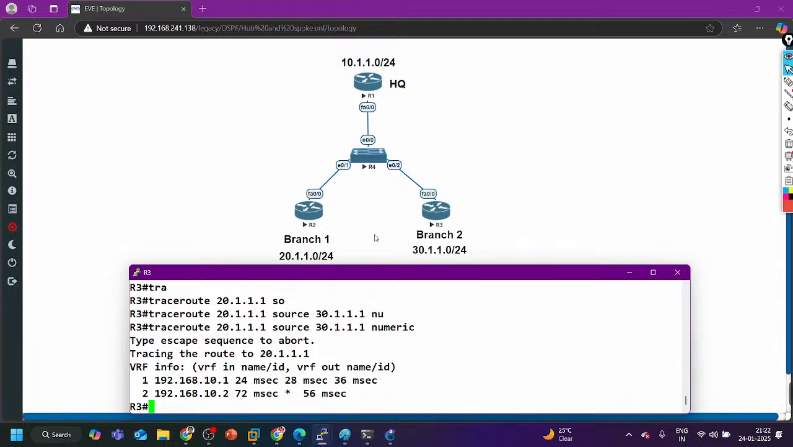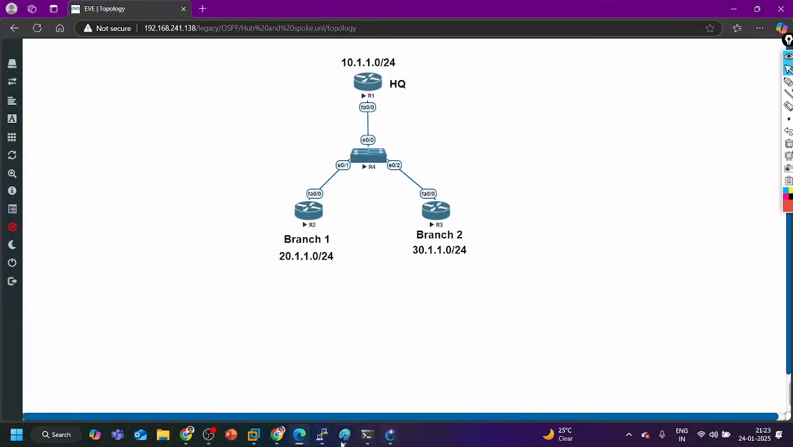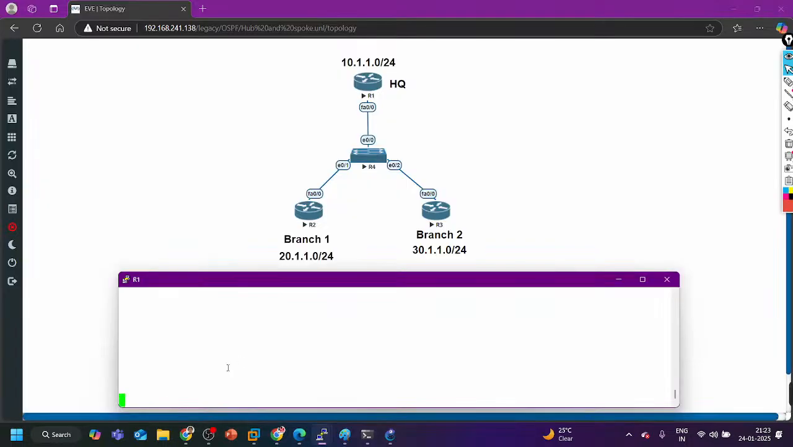Broadcast network type is working fine here. It doesn't matter which router is DR. If a spoke router is DR, then also it will work because all the sites are directly connected with each other. As well as non-broadcast network type will also work fine in this scenario. You can try to configure non-broadcast network type also.